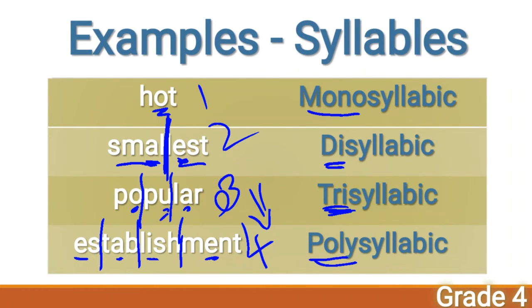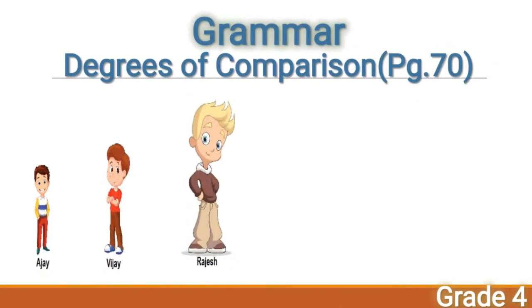So here in page number 69, you have the table, and inside the box you are given some words. You just pick the correct words and write them in the appropriate tables. Okay, children? And then let's move on to page number 70. This is your grammar. Today we are going to learn degrees of comparison, and how we can frame sentences using degrees of comparison.